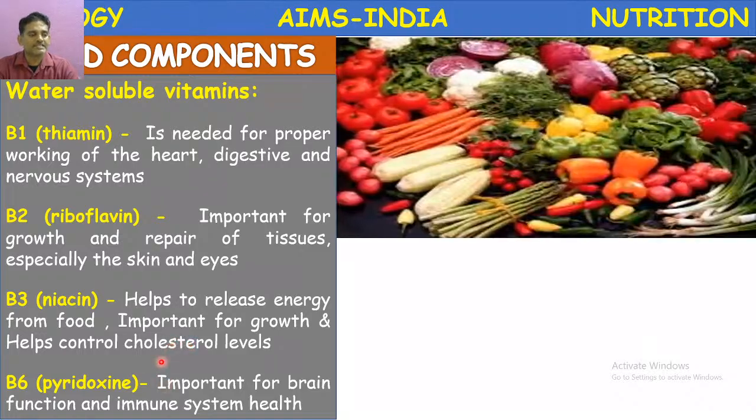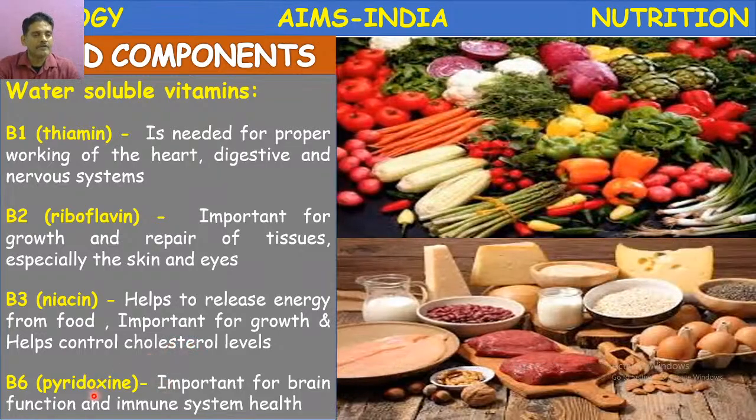Vitamin B6 is also called pyridoxine. Pyridoxine is the chemical name of vitamin B6. It is important for brain function and immune system and maintenance of health. So if you take the sources of these vitamins, vitamin B complex, almost they are present